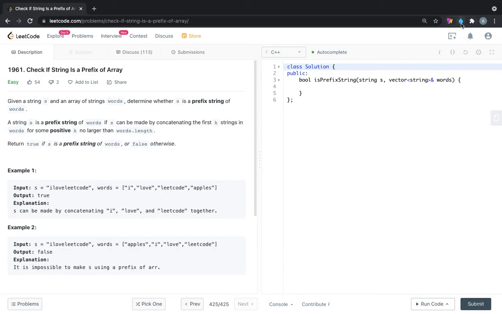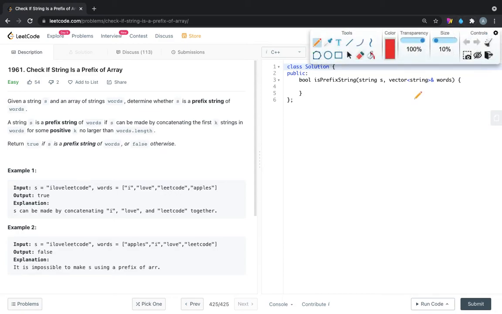So in this example, what they are saying is that s is a prefix string of words if s can be made by concatenating the first k strings in the words.